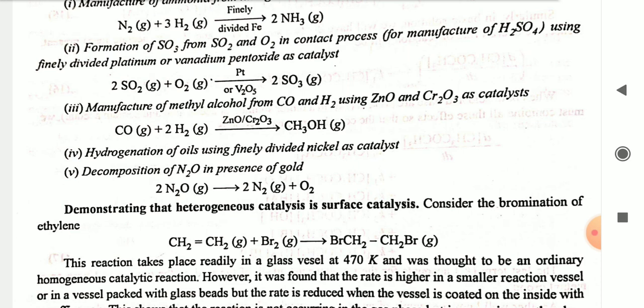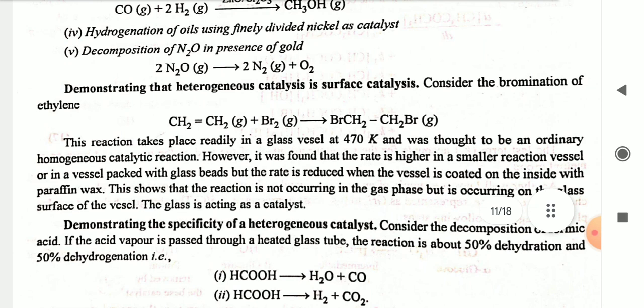Demonstration that heterogeneous catalysis is surface catalysis. Consider the bromination of ethylene. Bromination of ethylene gives BrCH2-CH2Br. This reaction takes place readily in a glass vessel at 470 Kelvin and was thought to be an ordinary homogeneous gas phase reaction.